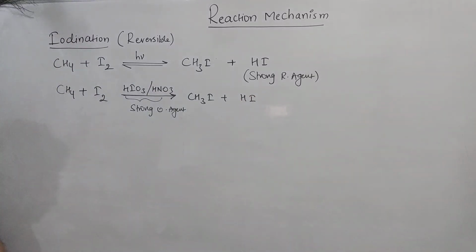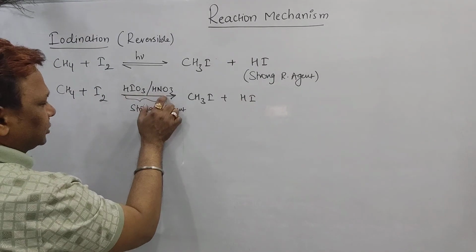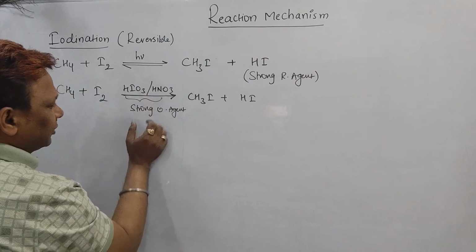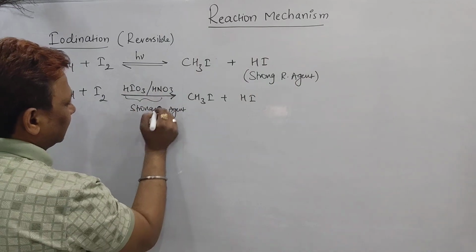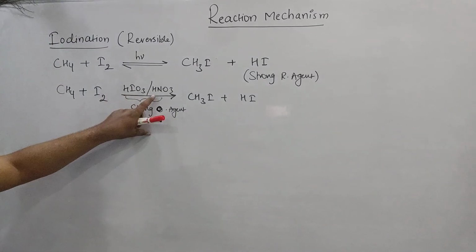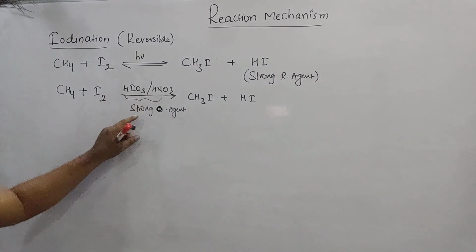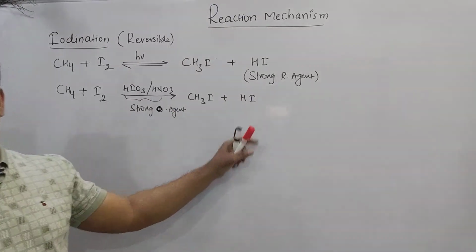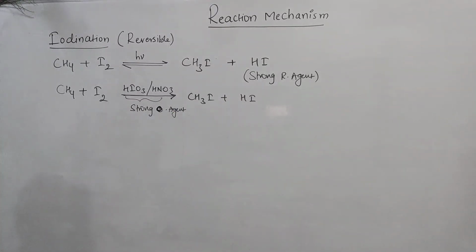Now the question is, sir, how do we know HIO3 and HNO3 act as an oxidizing agent and the reaction goes only in the forward direction? Because the HIO3 and HNO3 will react with the HI which is obtained here. How? I will show you.